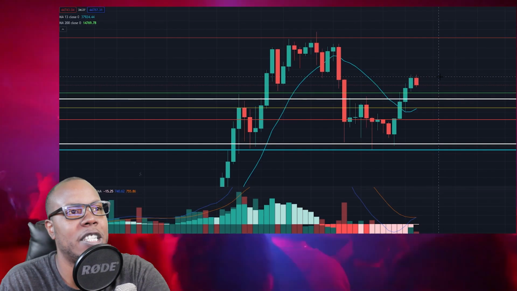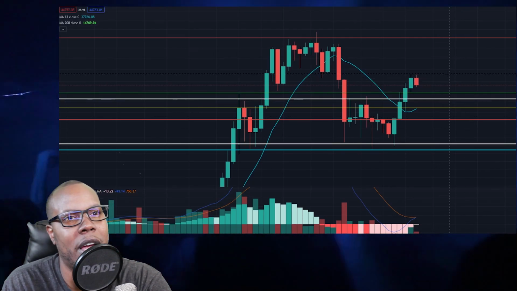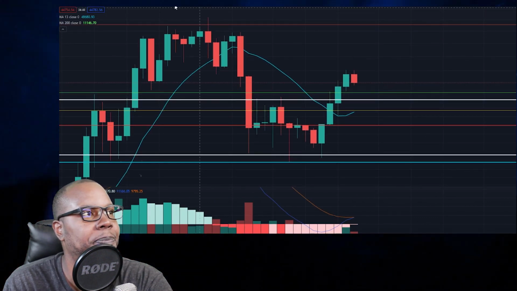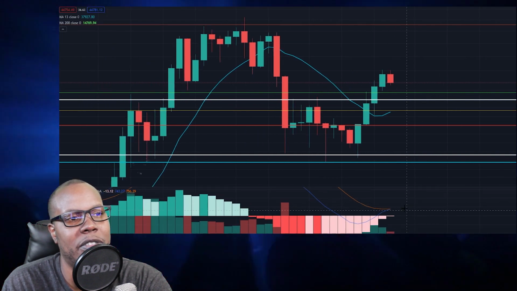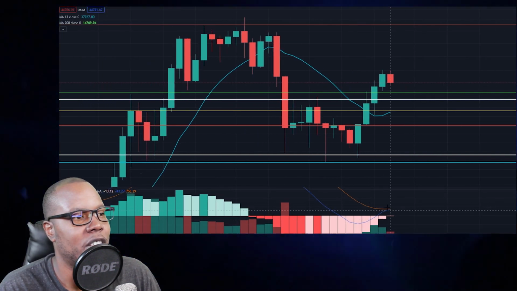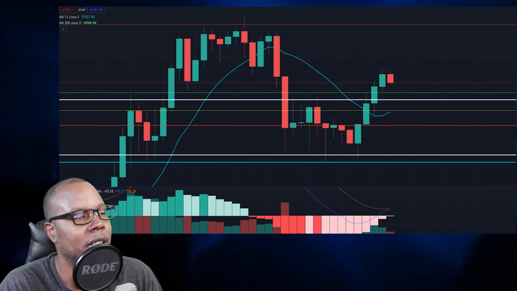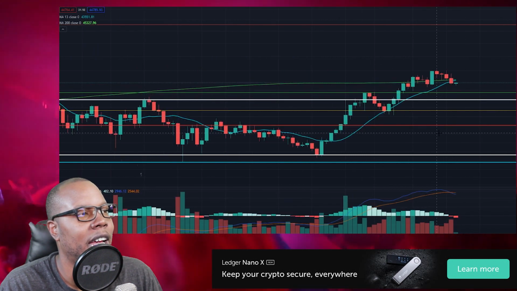So first things first, let's get into the chart of Bitcoin right now. Looking at this price, we can see we tapped out at around 48k, and then we came down a little bit for today. Keep in mind, on the weekly we still have a cross that looks like it wants to be pending. Yesterday it actually crossed, but we dipped back today, so it kind of uncrossed a little bit. It's still a little early, but that cross looks pretty evident for sure.